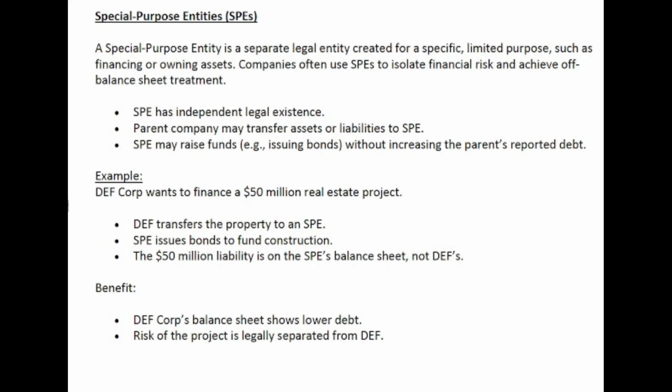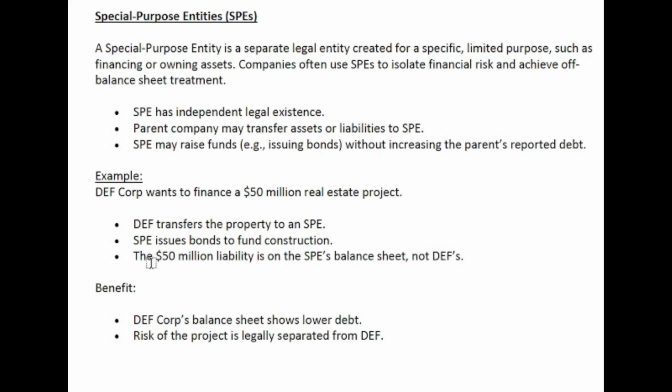Just assume a company wants to finance a $50 million real estate project. This company can create a special purpose entity only for this purpose. The special purpose entity issues bonds to fund construction.